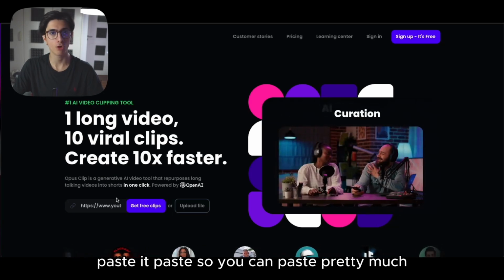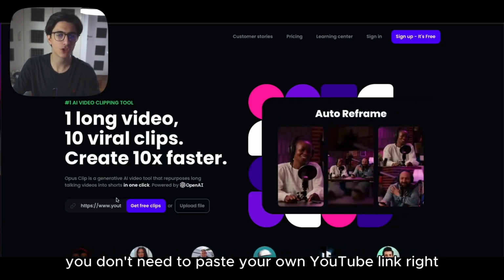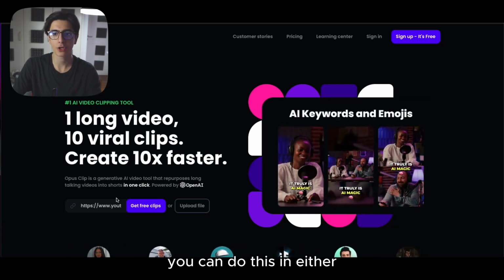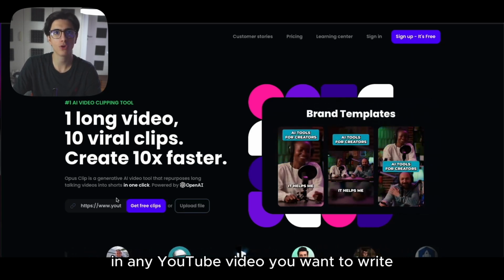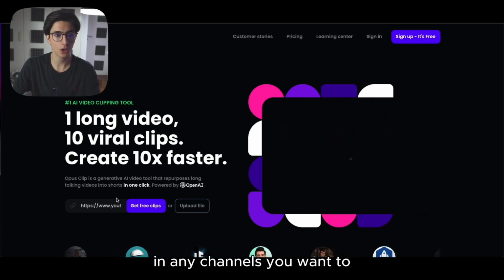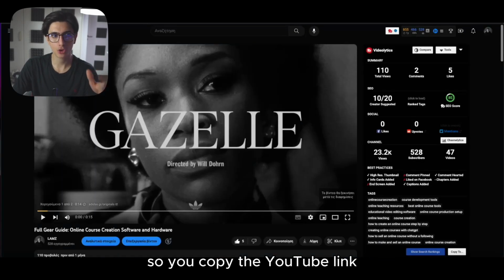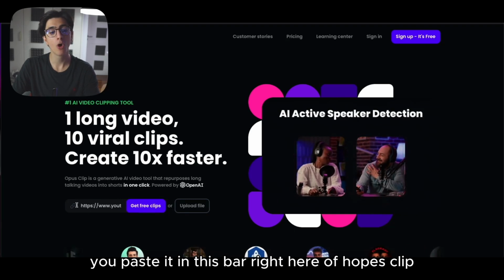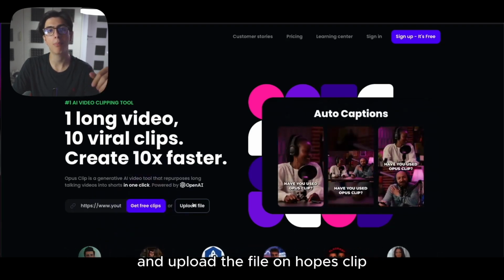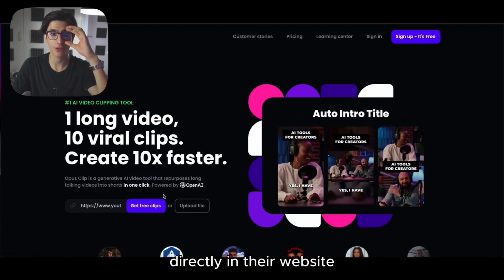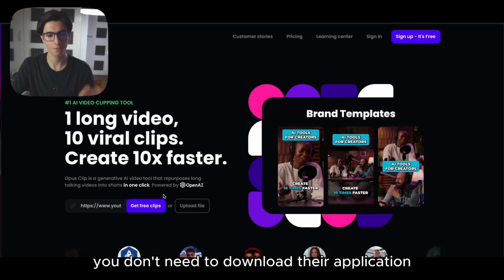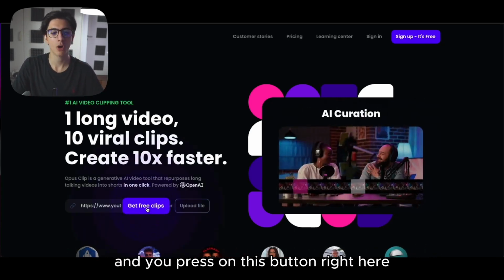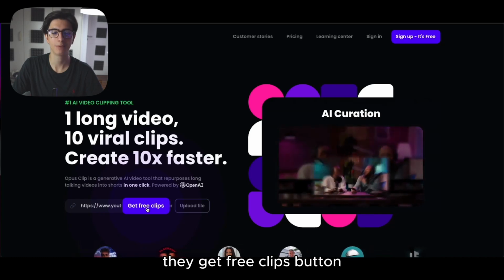Paste it. You don't need to paste your own YouTube link, right? You can do this with any YouTube video you want, in any channel you want. So you copy the YouTube link and paste it in this bar right here of Opus Clip, or you can drag and drop and upload a file on Opus Clip directly in their website. You don't need to download their application, and you press this button right here, the Get Free Clips button.